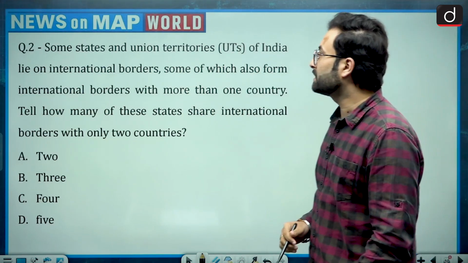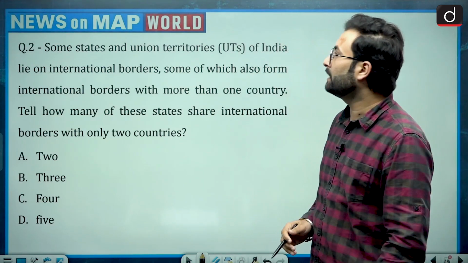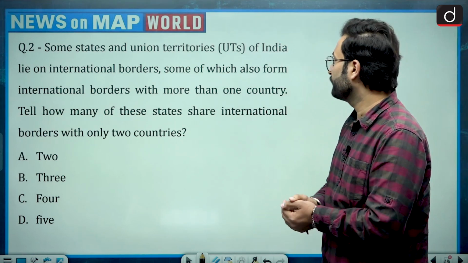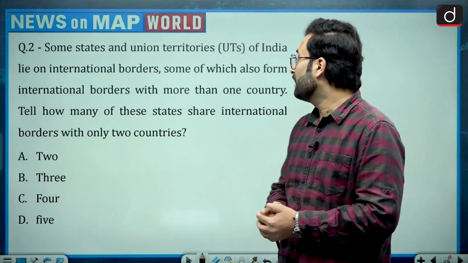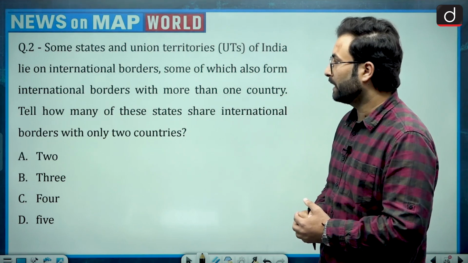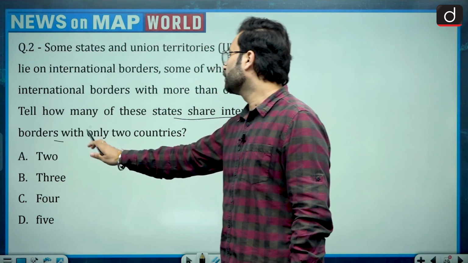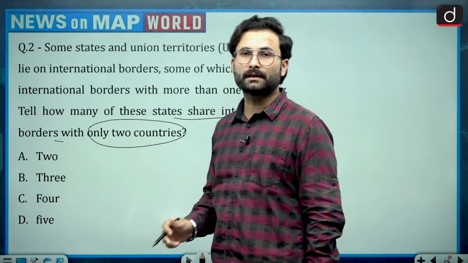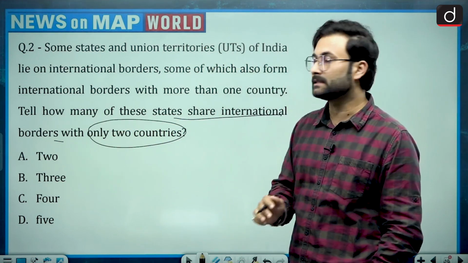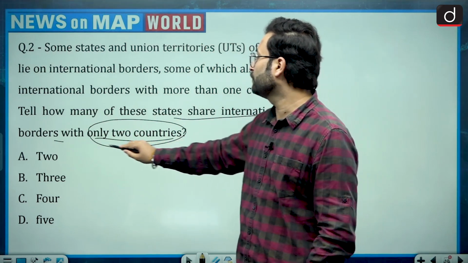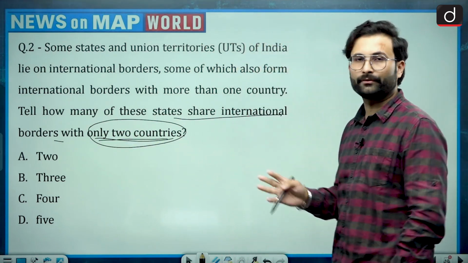So question is, some states and union territories of India lie on international borders, some of which also form international borders with more than one country. Tell how many of these states share international border with only two countries. Here not more than or not less than, just only two countries we have to look at. 2, 3, 4 and 5 are the options.